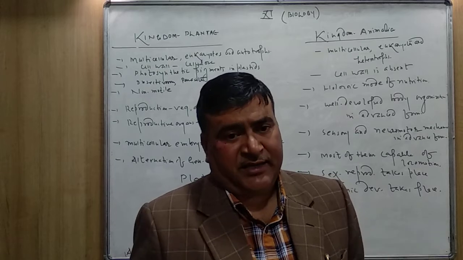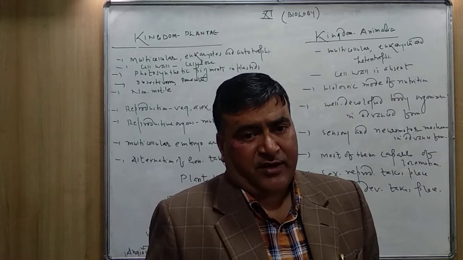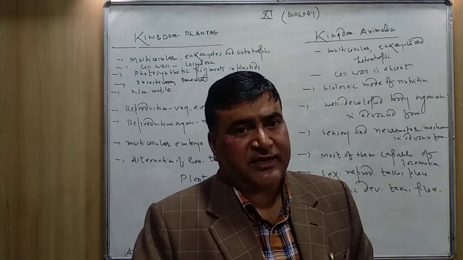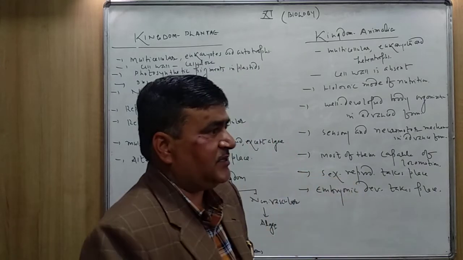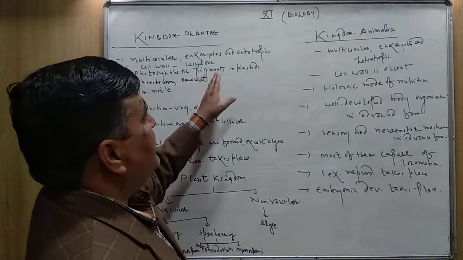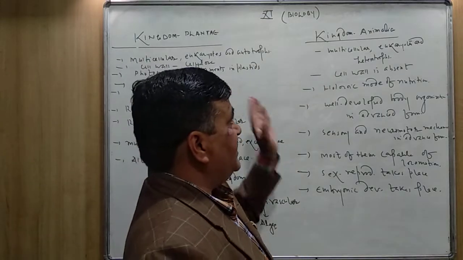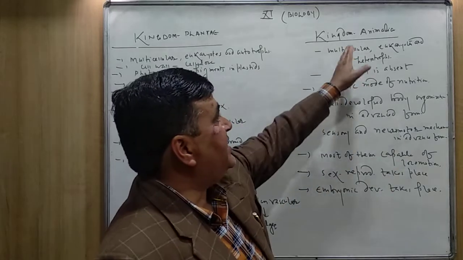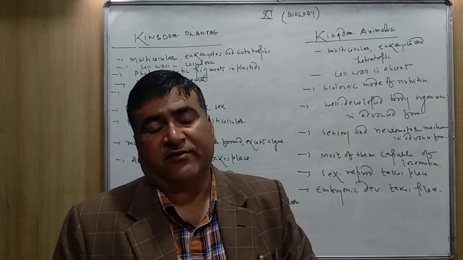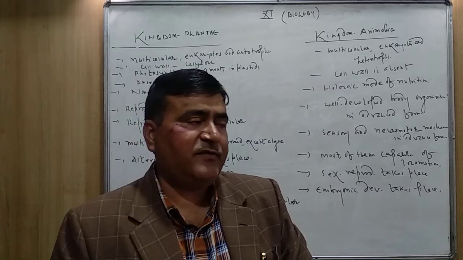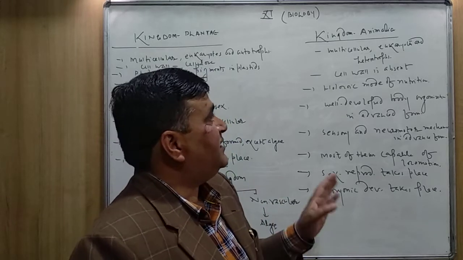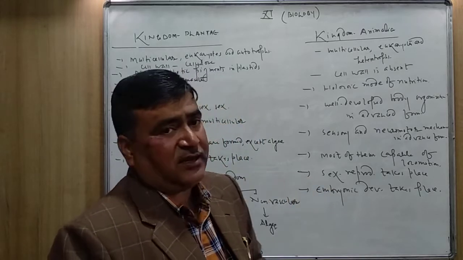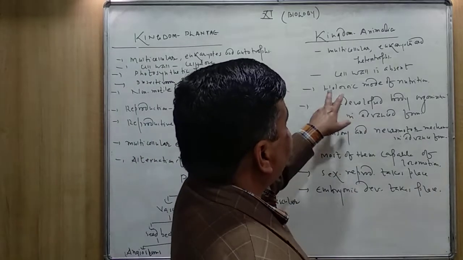But in class 8th, you have already studied about the structure of the cell, that the eukaryotic cell is further divided into the plant and animal cell. The plant cell has the cell wall, which is made up of cellulose, but the animal cell doesn't have a cell wall. It's very, very important that the cell wall is absent in the case of animals.